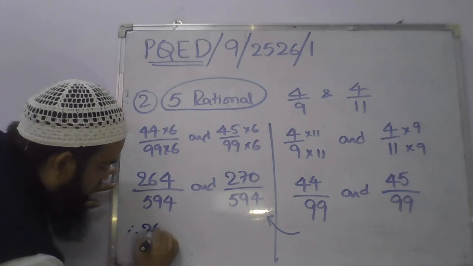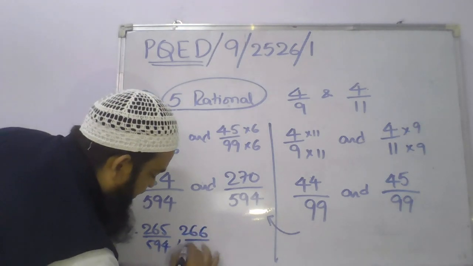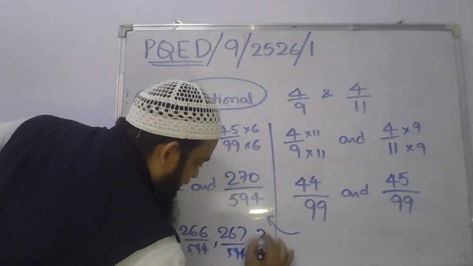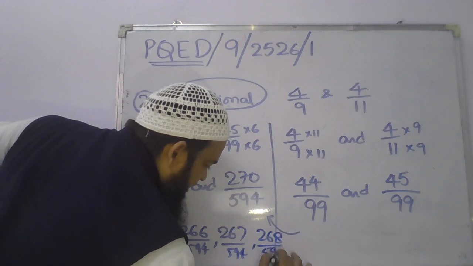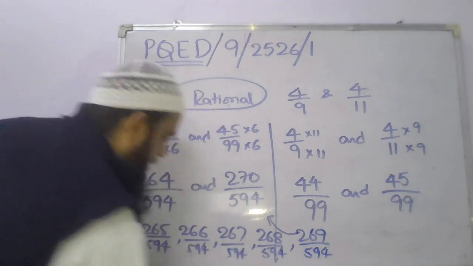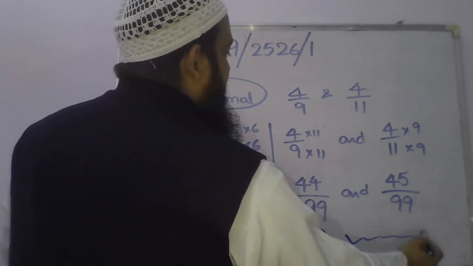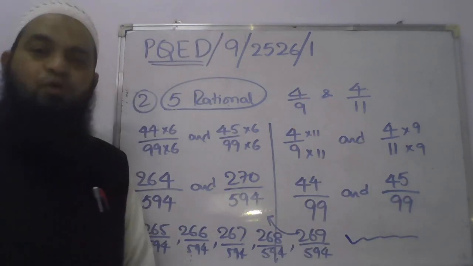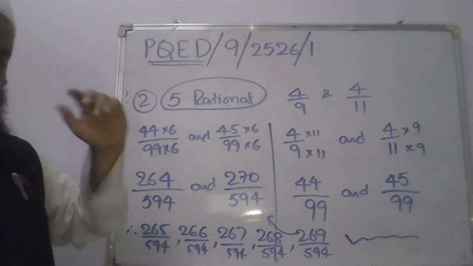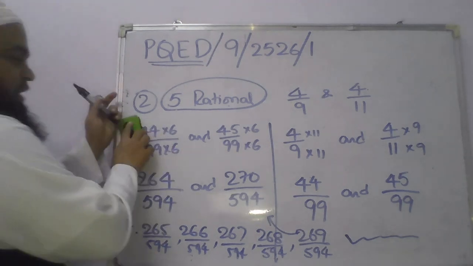So therefore, 265 by 594, 266 divided by 594, 267 divided by 594, 268 divided by 594, 269 divided by 594. So how many do you have? 1, 2, 3, 4, 5. These are the 5 rational numbers between 4 by 9 and 4 by 11. This is how you find rational numbers. Understood? Please practice. Only listening will not help you.